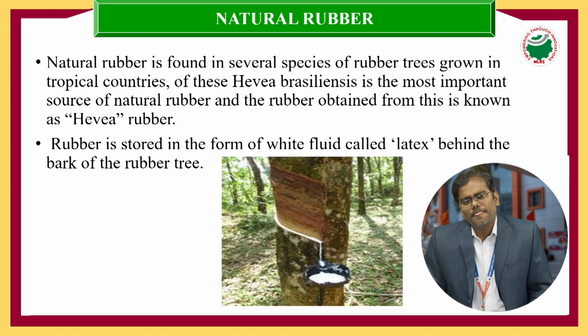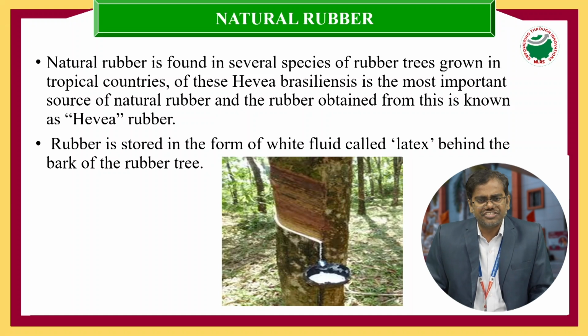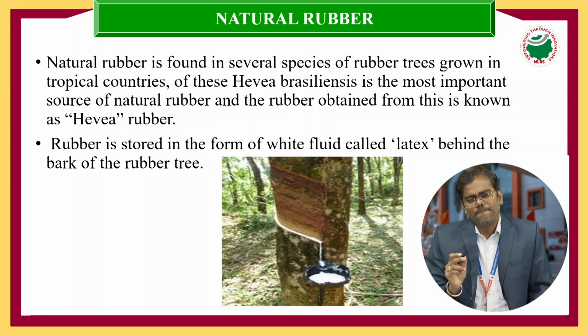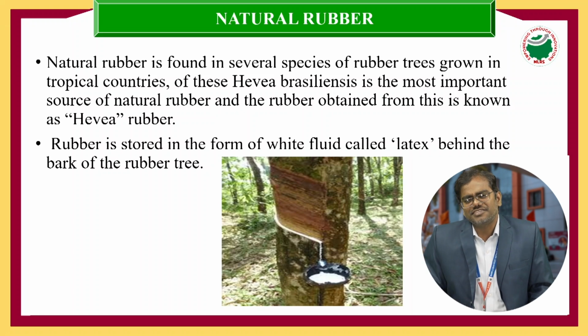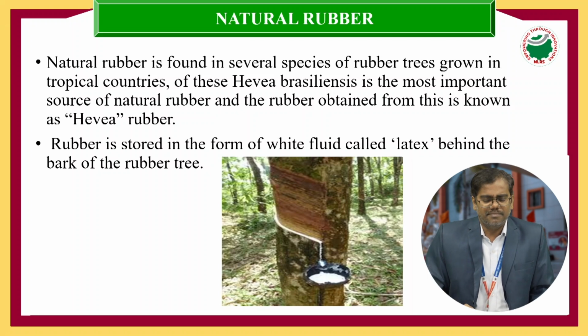One is natural rubber and the second is artificial rubber. The natural rubber is also called primary rubber, and the artificial rubber is called secondary rubber.